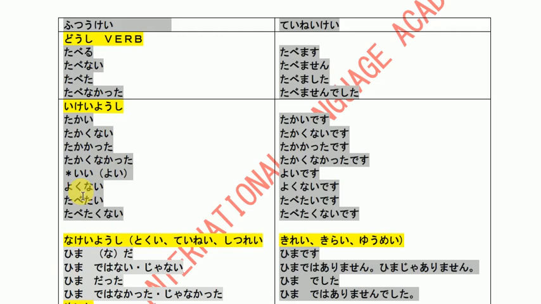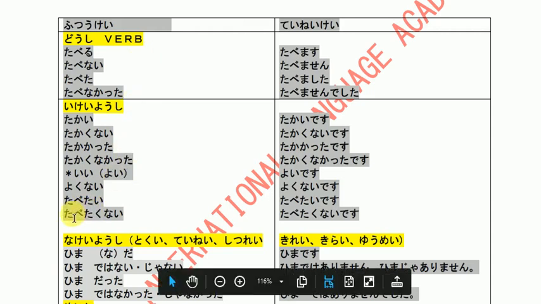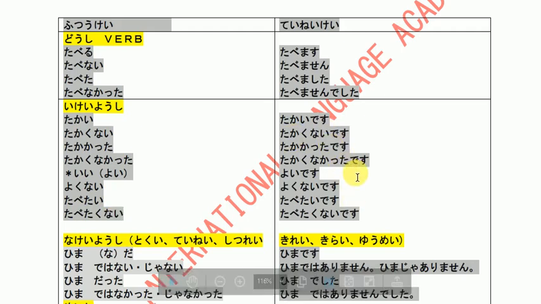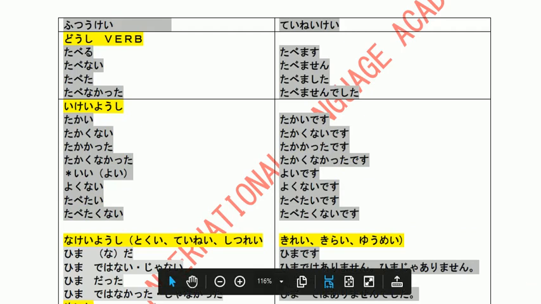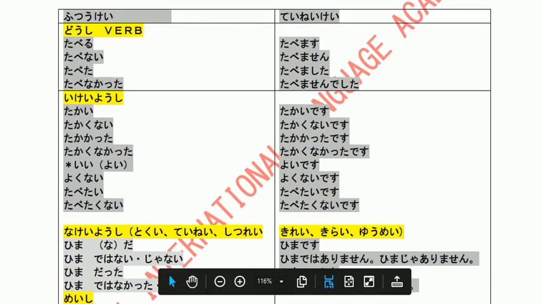So yoi, yokunai, and tabetai. Tabetai also falls under i-adjective, whatever. And then tabetai, tabetakunai. Here you can see this in i-adjective. With the polite form you have to remember there will be this and dewa arimasen. I-adjective has different rules.